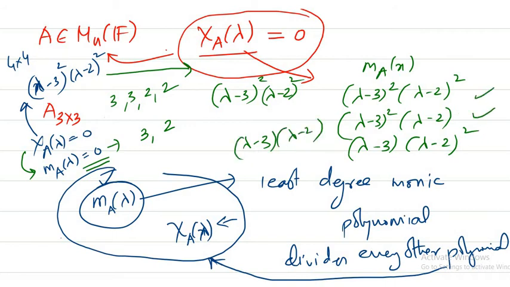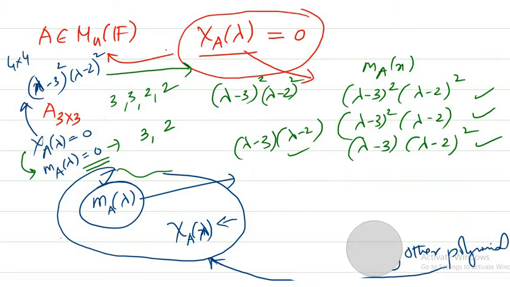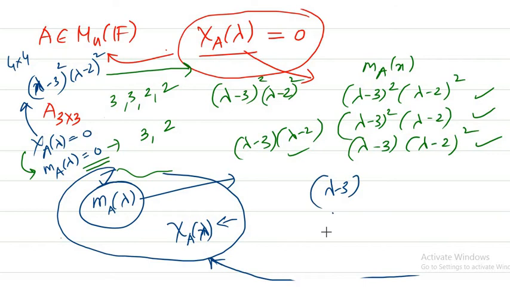So these are the 4 possible cases for the minimal polynomial, because it will divide every other polynomial in this set, and this set contains the characteristic polynomial, so it should divide the characteristic polynomial. But people will think, why have I not taken the special cases, lambda minus 3 alone and lambda minus 2 alone?